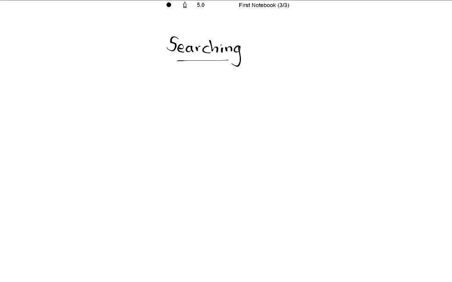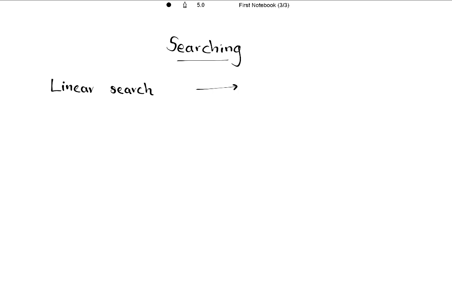Apart from encryption, the hash function has another usage, which is searching. Let's think about the traditional searching methods we already have. The first one is linear search, which searches element by element until we find the desired value.